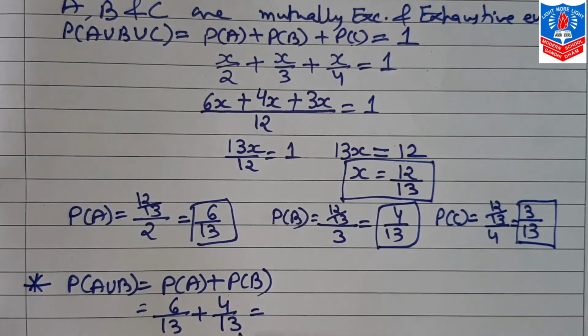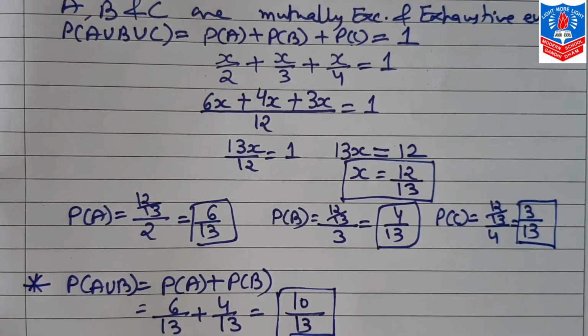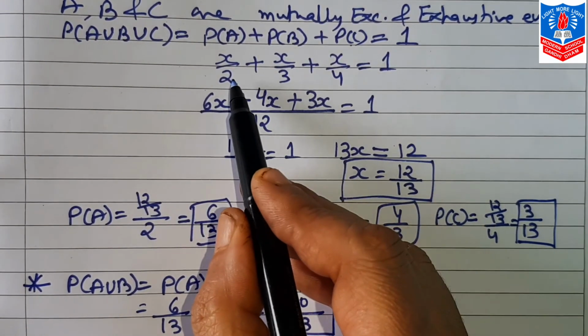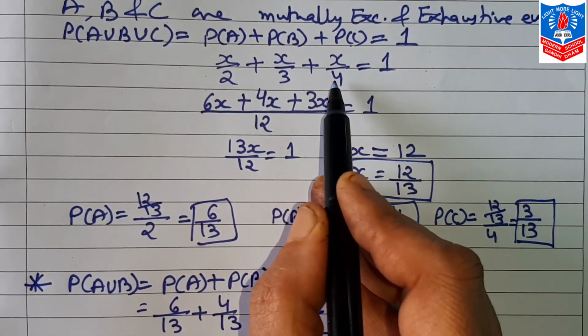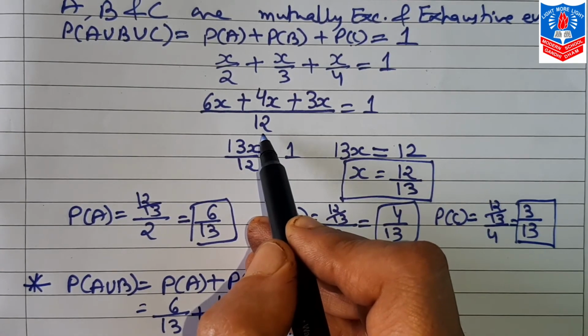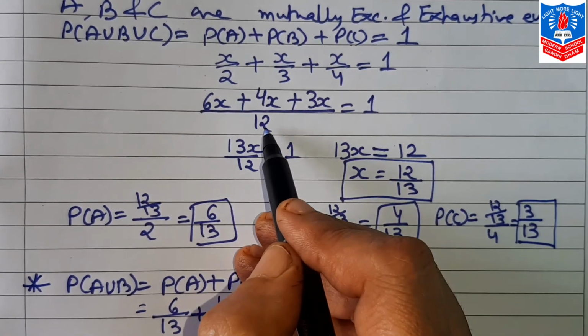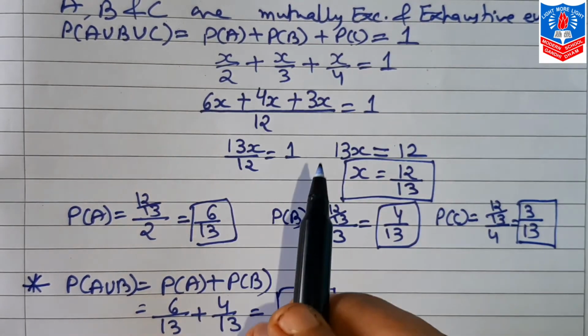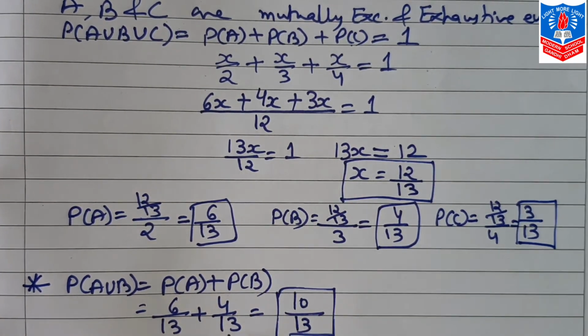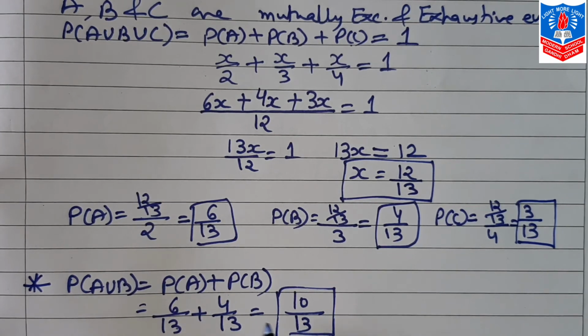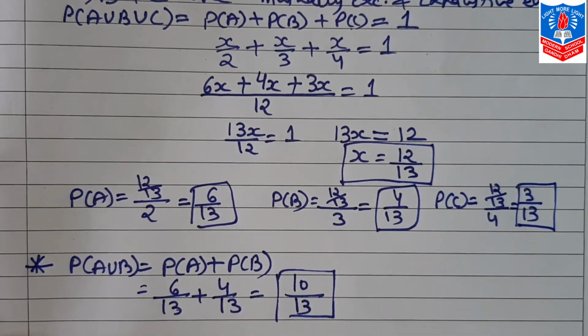The denominator is the same, so we simply add the numerators, 6 plus 4, 10. So this is your final answer, 10 by 13. See here, 2, 3, 4 denominators were different, that is why first we found the LCM and then divided and multiplied with the numerator. Here because the denominators are the same, we simply add, or we can subtract.